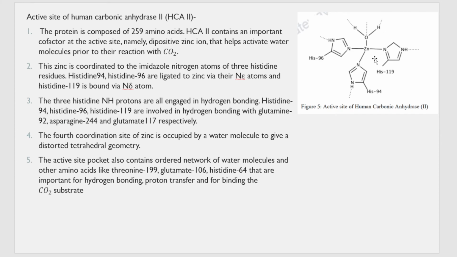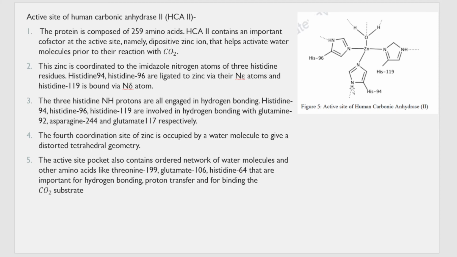Other than the water, the zinc is coordinated to the nitrogen of the imidazole ring of three histidine residues, that is histidine 96, histidine 94 and histidine 119. So it is coordinated to three nitrogens, and the three histidine NH groups are engaged in hydrogen bonding. Can you see the dots here? These indicate that they are involved in hydrogen bonding with glutamine 96, asparagine 96, and glutamate 117.